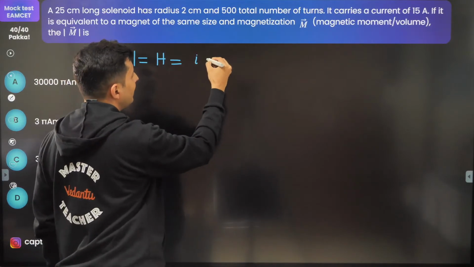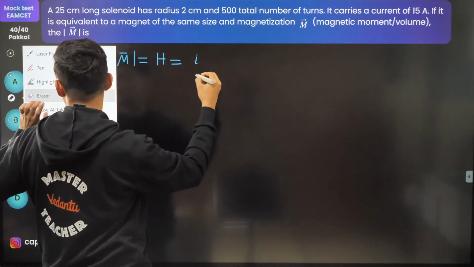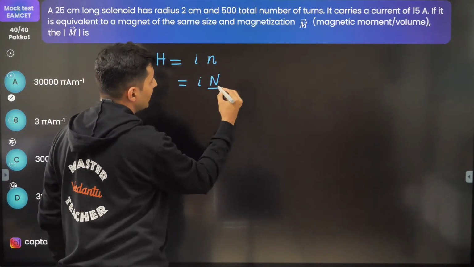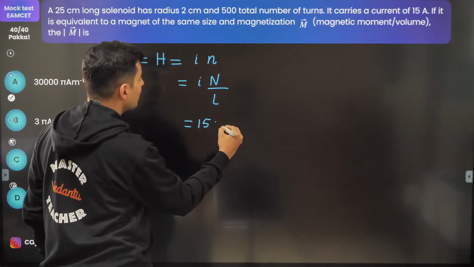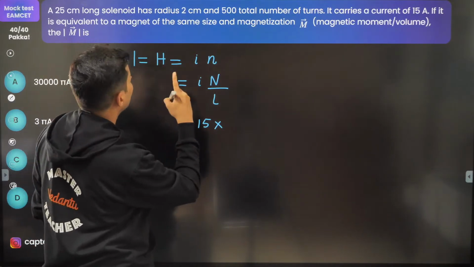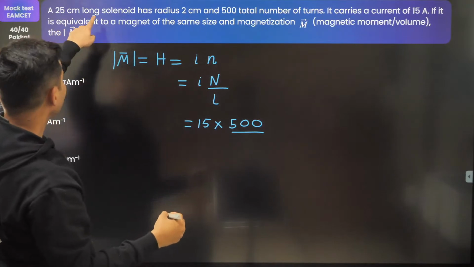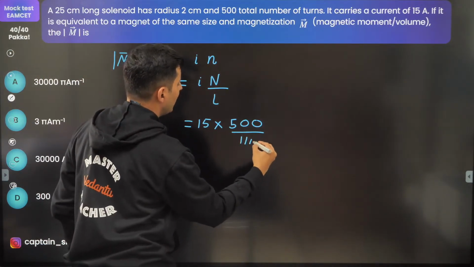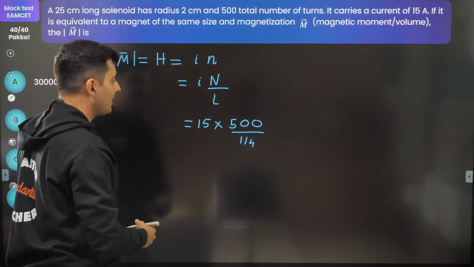So it is just current into number of turns per unit length. So basically it is I into number of turns and the length. Current is 15, number of turns 500, length 25 centimeter, basically length 1 by 4. Correct, guys? So just do the math and you will see the answer.